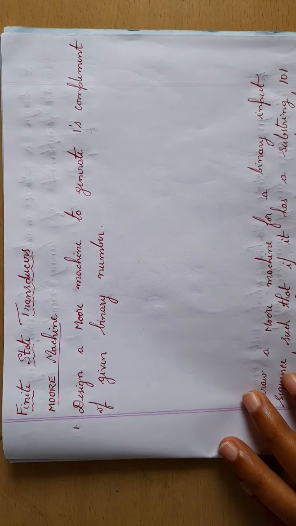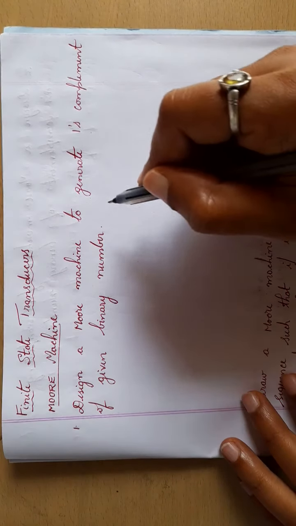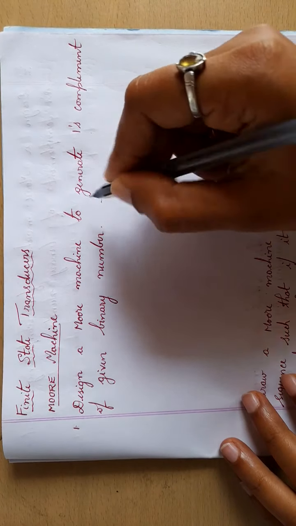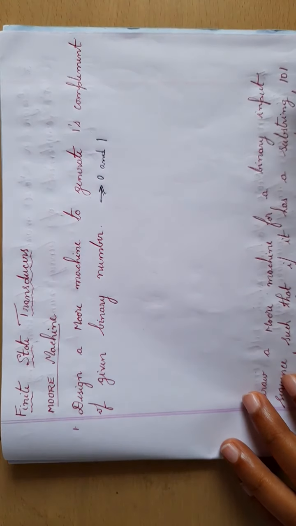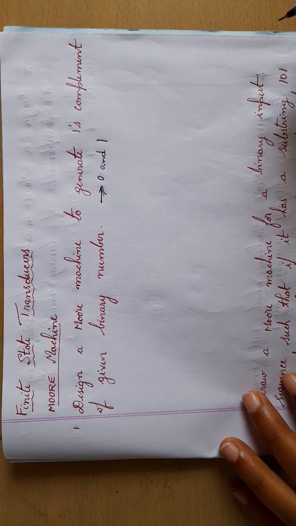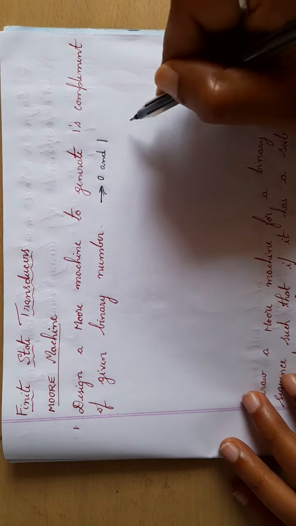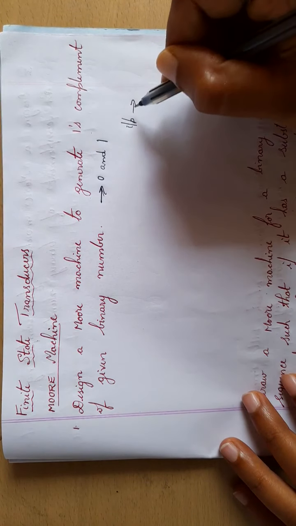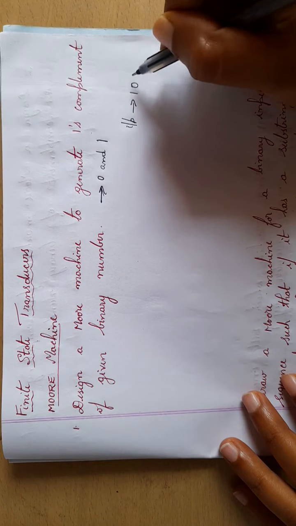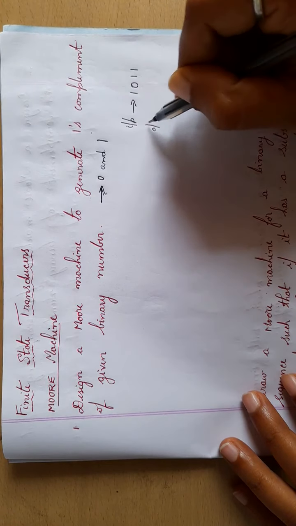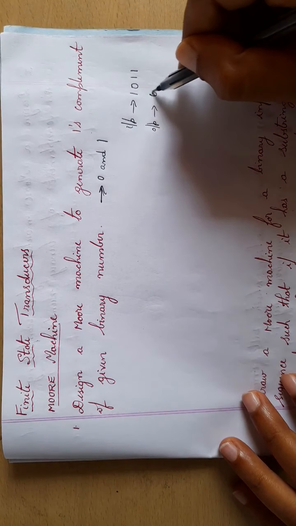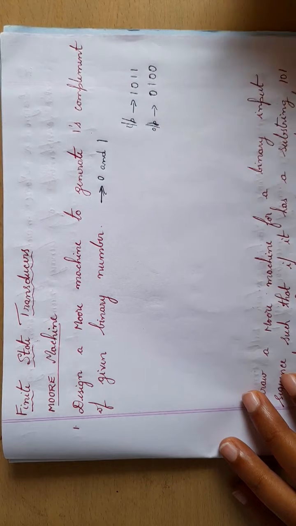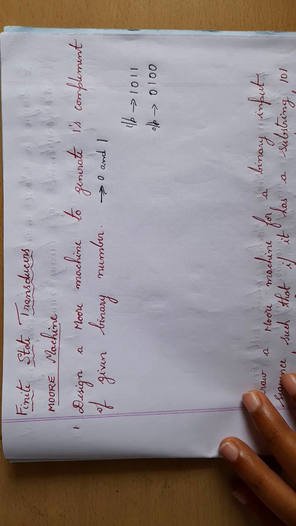One's complement of a given binary number. Binary number in the sense you know that the input will be 0 and then 1. So you need the one's complement of the binary number. If I take an example, if the input is 1 0 1 1, then what will be the output? The one's complement of 1 0 1 1 will be 0 1 0 0.